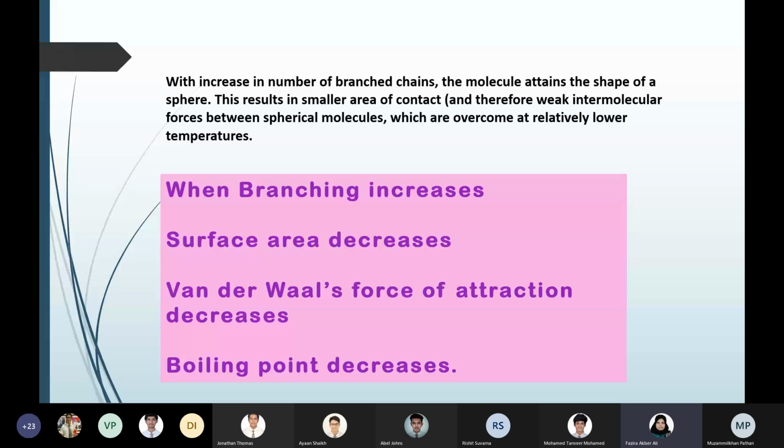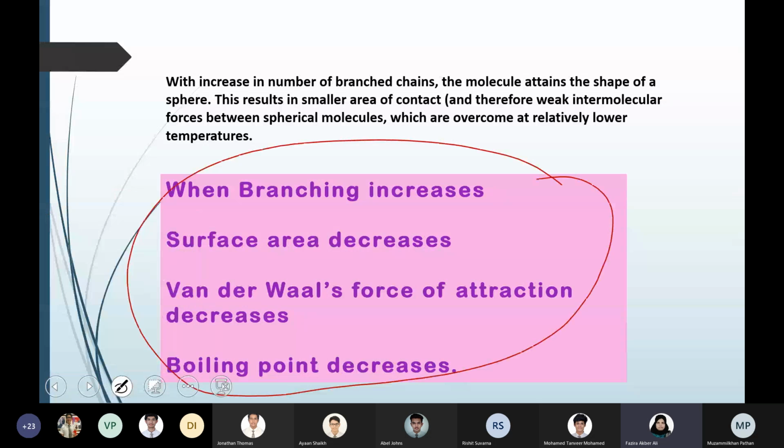Done? Clear? So let's do one question. This is what is highlighted, it is important here, so make sure that you are writing down all these points. Generally, in the trend of boiling point, the bigger the molecule, the greater the size, the boiling point increases. But among those with the same molecular formula, that is isomers, based on the branching, the boiling point decreases.